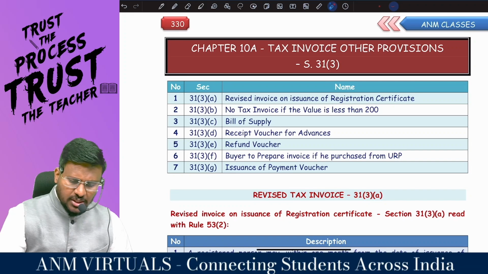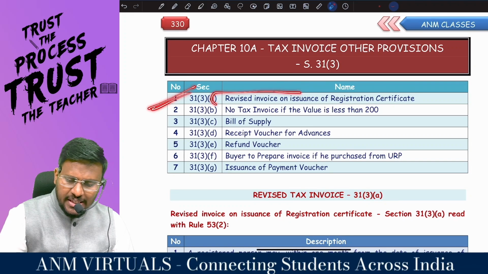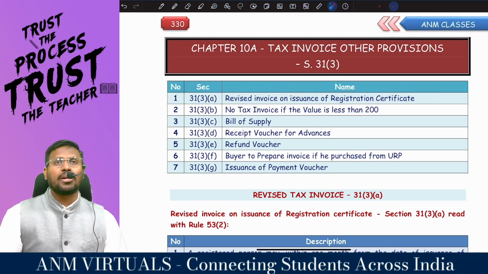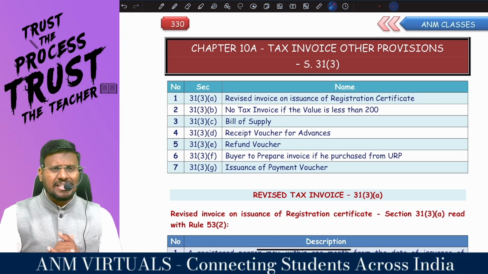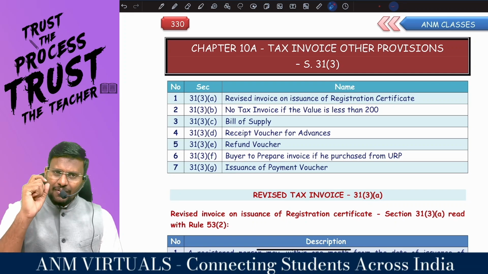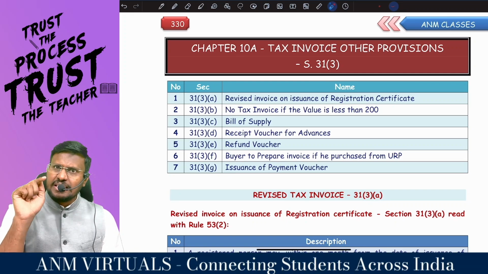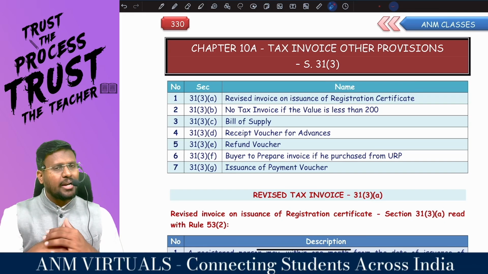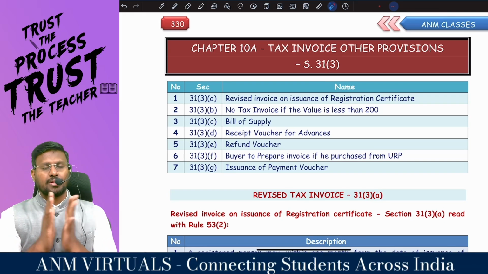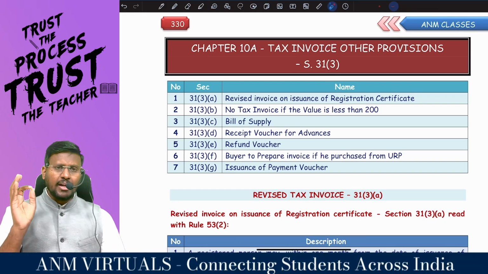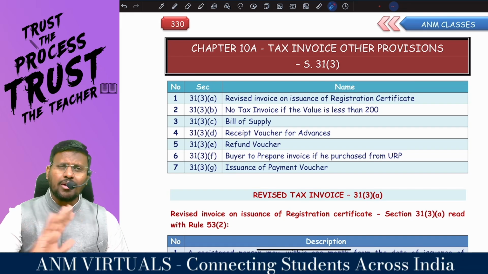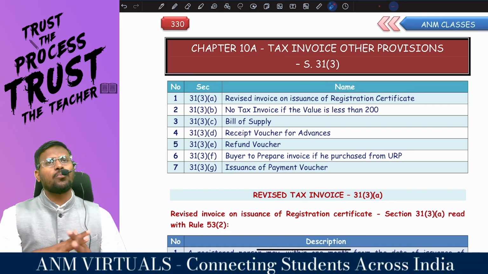What is 31 subsection 3 clause A? Revised invoice on issuance of what? RC. Once you get the RC, within 1 month, whatever invoices you have issued during the intervening period have to be revised, called as revised what invoice? Tax invoice. Comfortable? 31 subsection 3 clause B is no tax invoice if the value is less than how much?